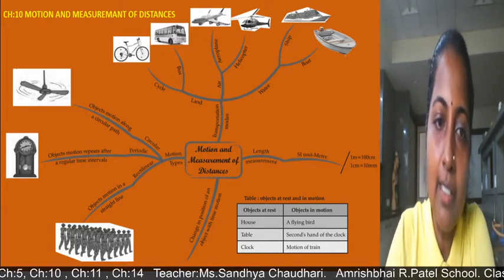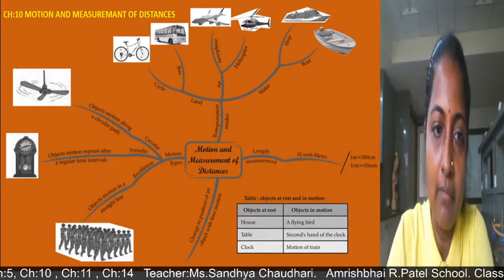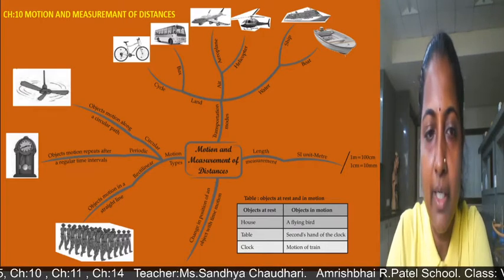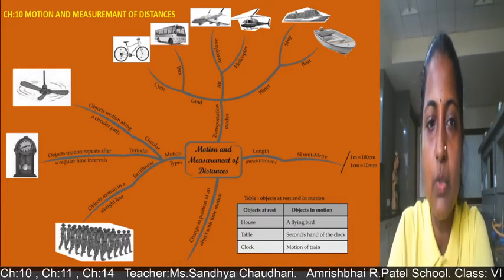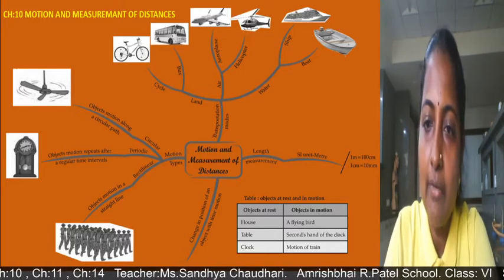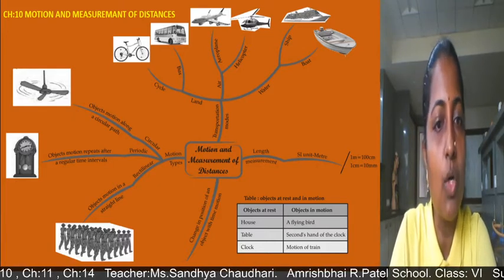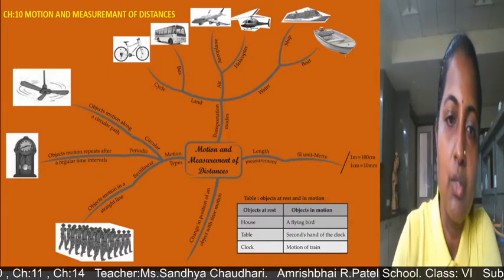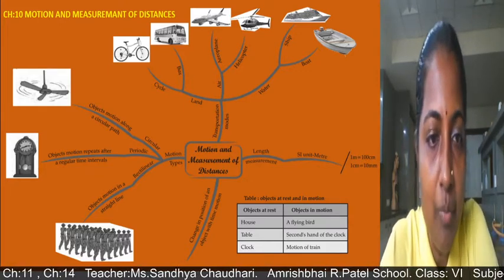Then rectilinear motion means what? The object moves in a straight line. So that motion is called rectilinear motion. For example, a parade. If any person is walking in a straight line, that can also be an example of rectilinear motion. Then oscillatory motion, the to and fro motion of an object, is called oscillatory motion. For example, a swing, a needle. So these are some types of motion.